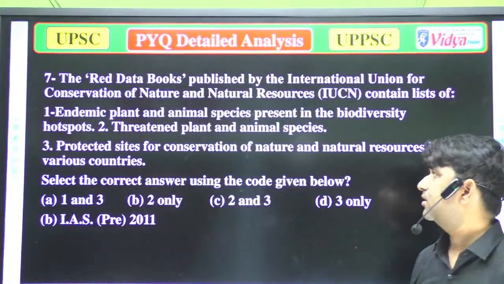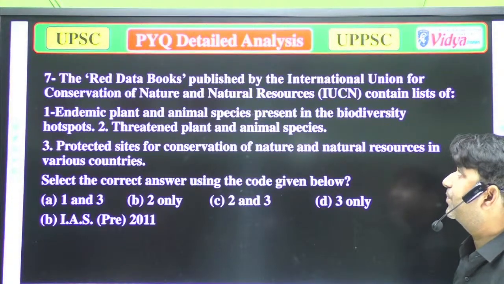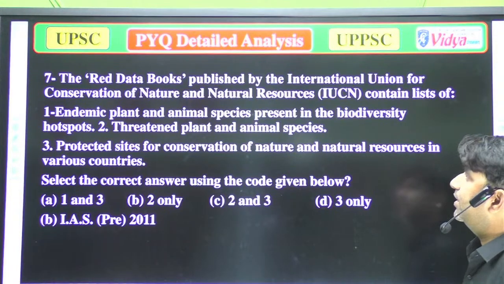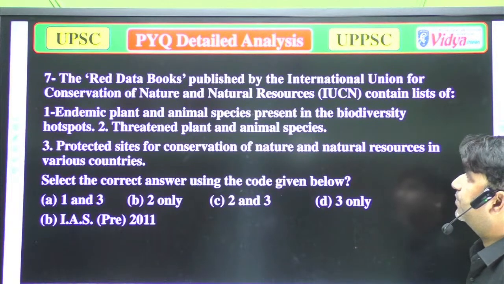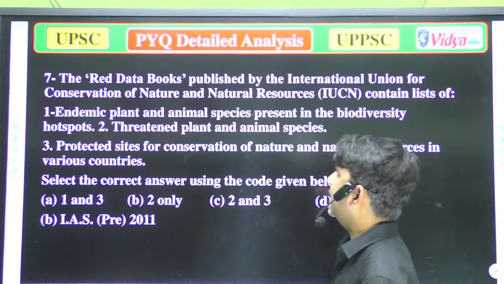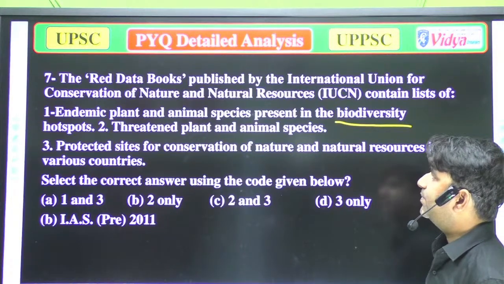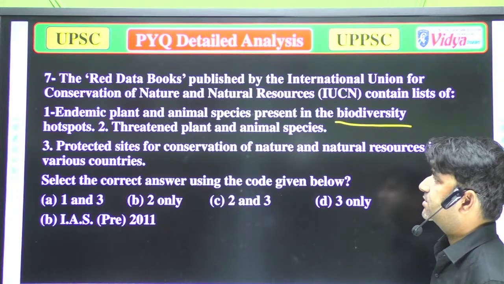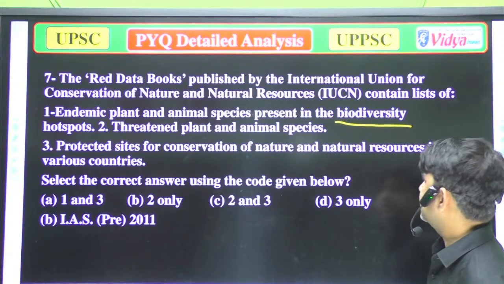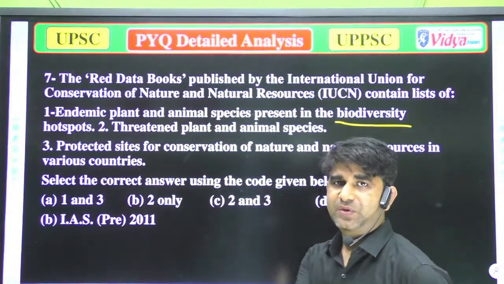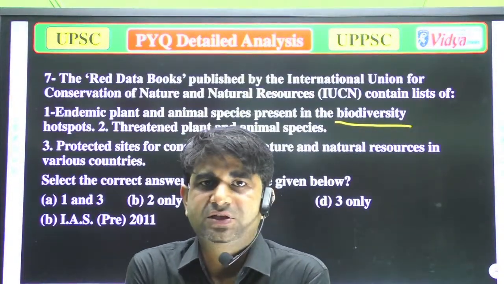Our next question is: the Red Data Book published by the International Union for Conservation of Nature and Natural Resources, IUCN, contains lists of: A, endemic plants and animal species present in the biodiversity hotspots; B, threatened plants and animal species; C, protected sites for conservation of nature and natural resources in various countries. Five minutes ago I discussed that thing. Please answer that question.